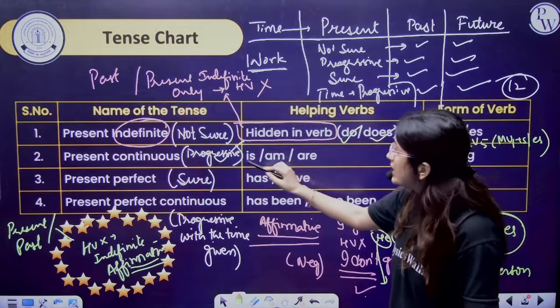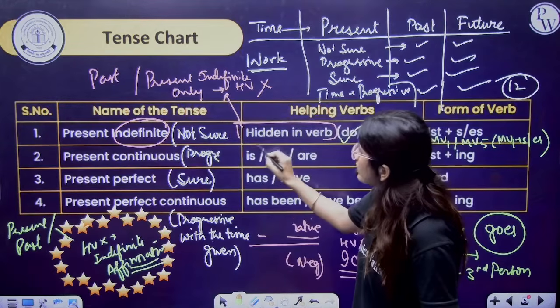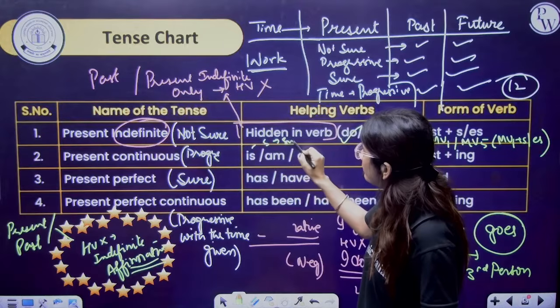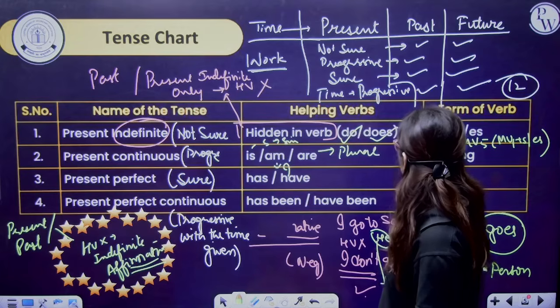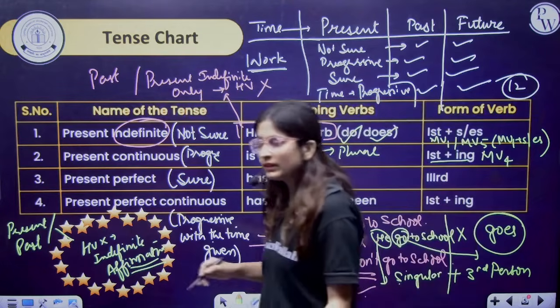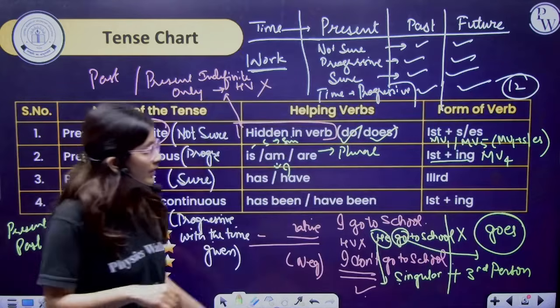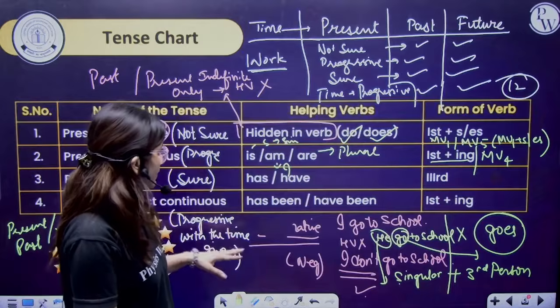It means "is, am, are." How are we writing it? "Is" with a singular subject, "am" with I, and "are" with a plural subject. Here the main verb is in the fourth form, that is, main verb first form plus ing. Right? First form plus ing, or main verb fourth form.